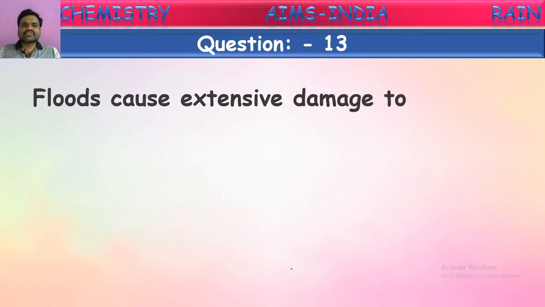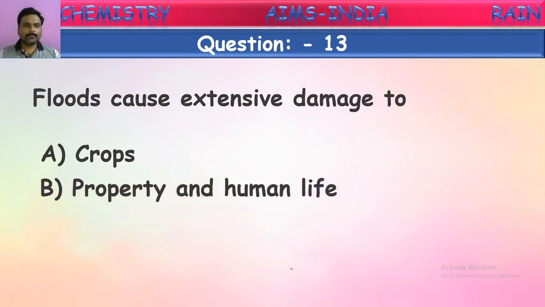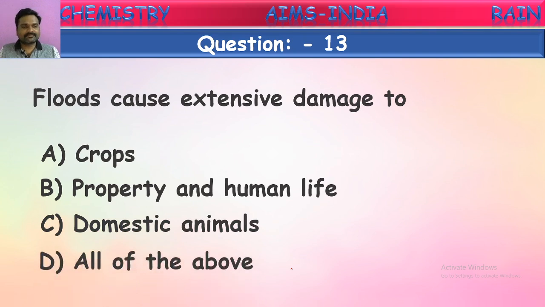Floods cause extensive damage to what? Which are being damaged by floods? See the options given: crops, property and human life, domestic animals, all of these. Which is the correct answer?